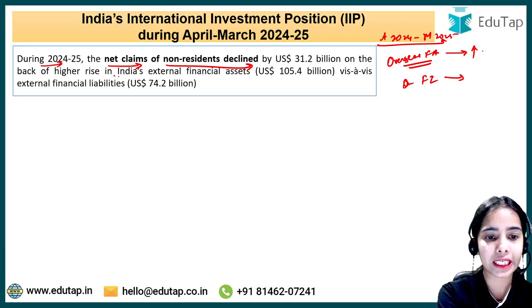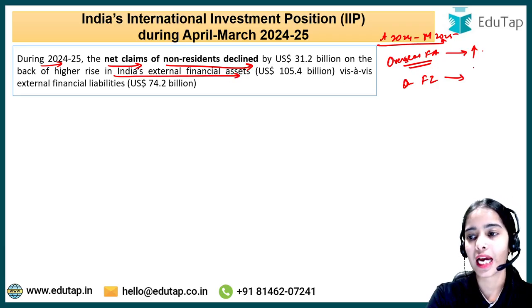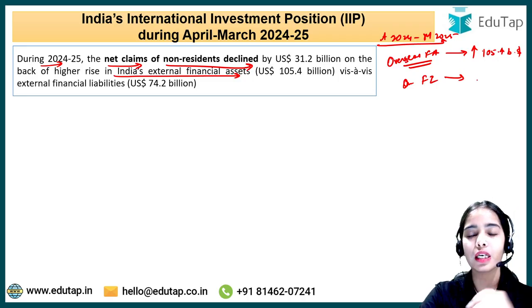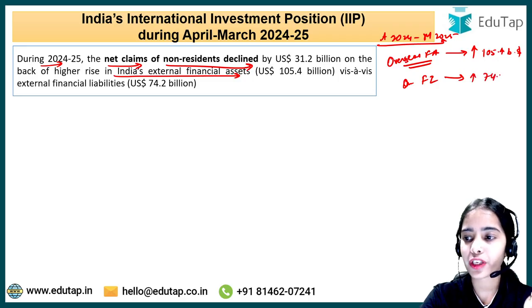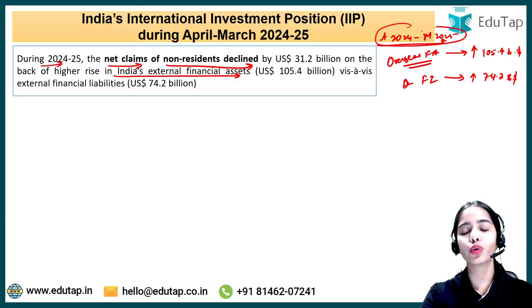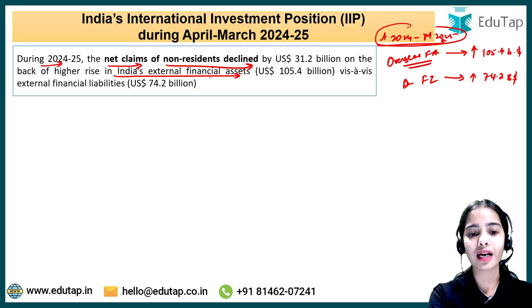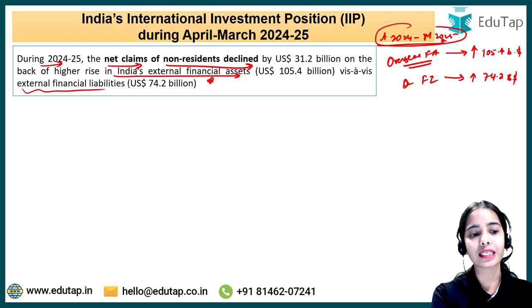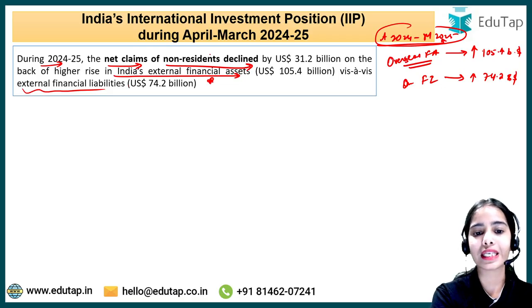India's external financial assets have increased by $105.4 billion, while India's external financial liabilities have increased by $74.2 billion. So in this time period, India's external financial assets have increased more than India's external financial liabilities, due to which the net claims of the non-residents have declined.